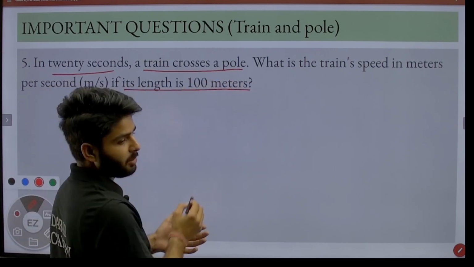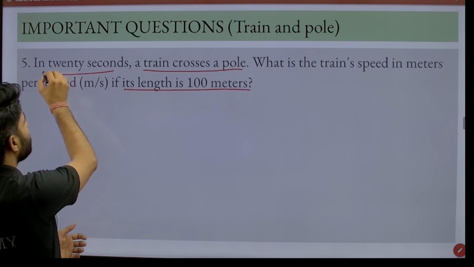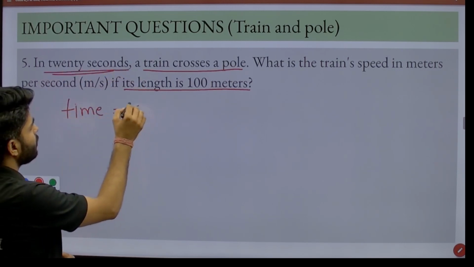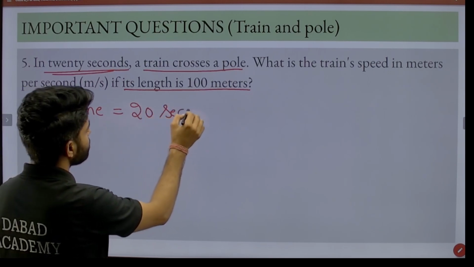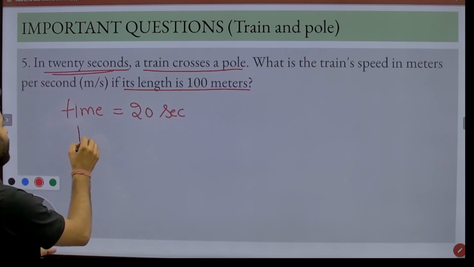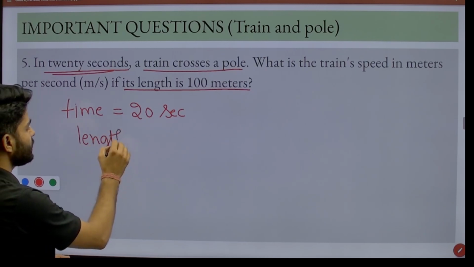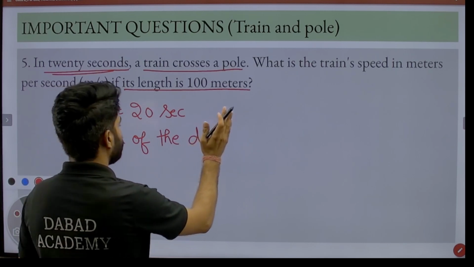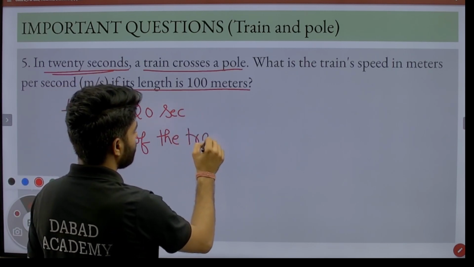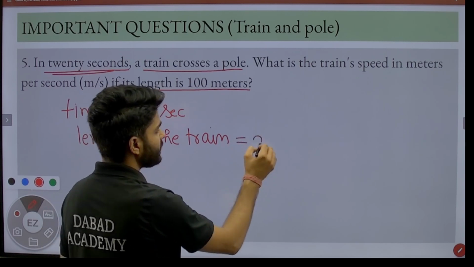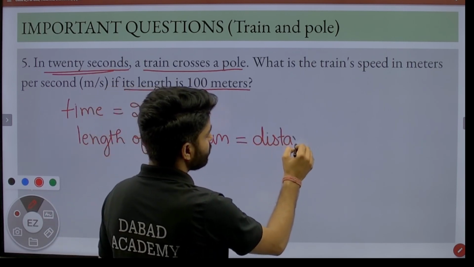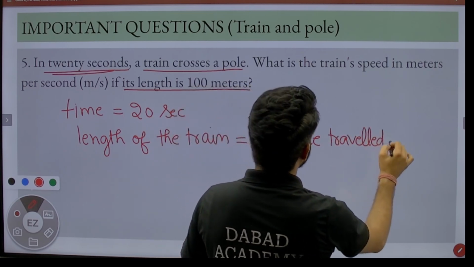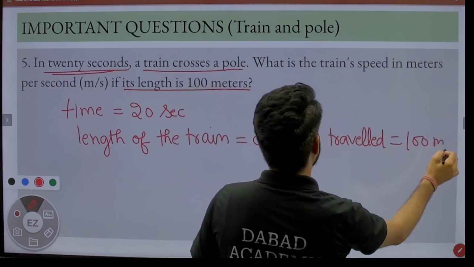The length of the train is 100 meter. So first we have the time that is 20 seconds. So we can write it here that we have time equal to 20 second. Now we have the length of the train, and in the previous question we already discussed that the length of the train is the distance itself traveled by the train. It means the length of the train and the distance traveled by the train are also equal. Distance traveled is equal to 100 meter.